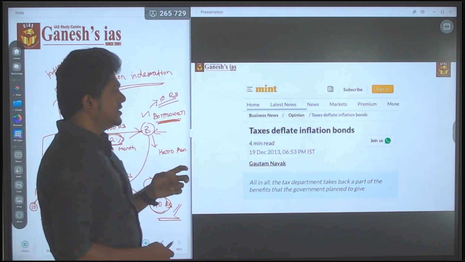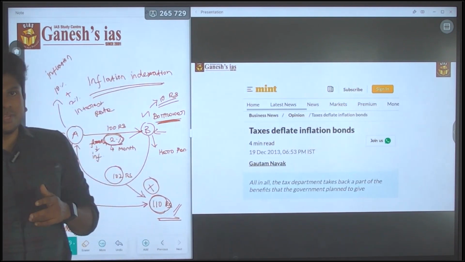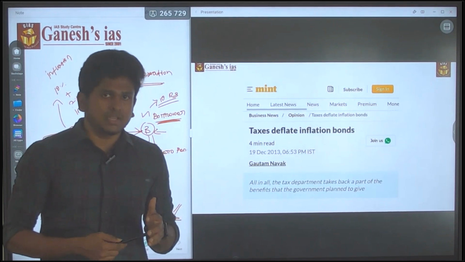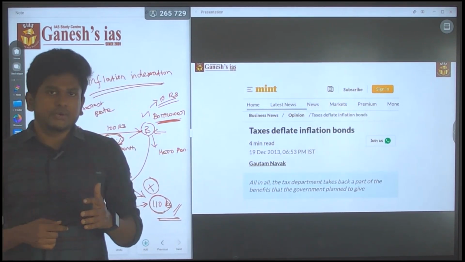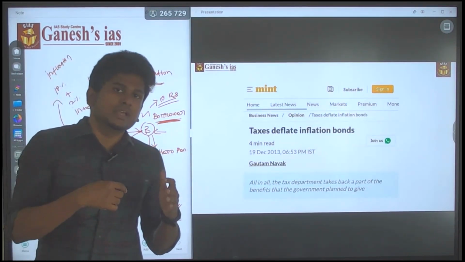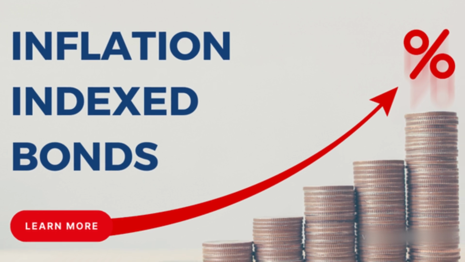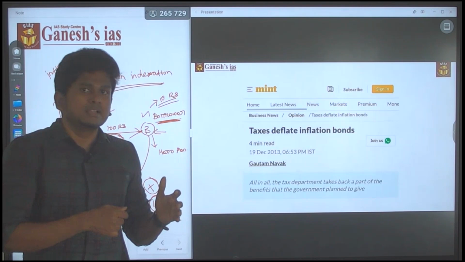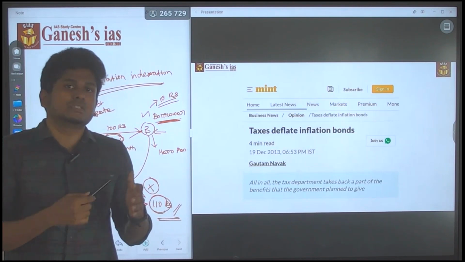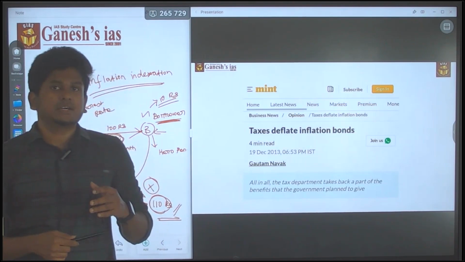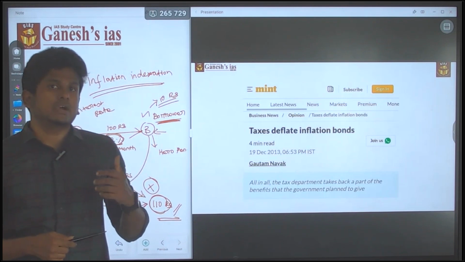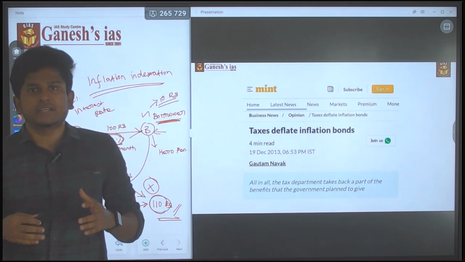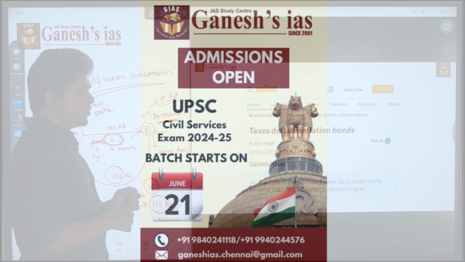Because taxes deflate the inflation bonds, which means they are putting certain taxes on the inflation indexed bonds, and that is reducing investors' interest in investing in them. There are huge taxes on certain bonds, reducing investment towards the bond. It was in the newspaper, so they asked it. So this is the basic idea about the inflation indexed bond.